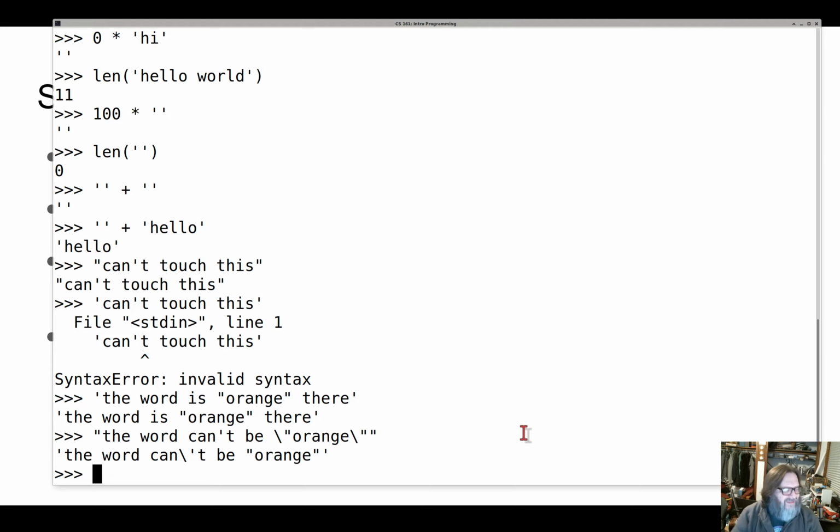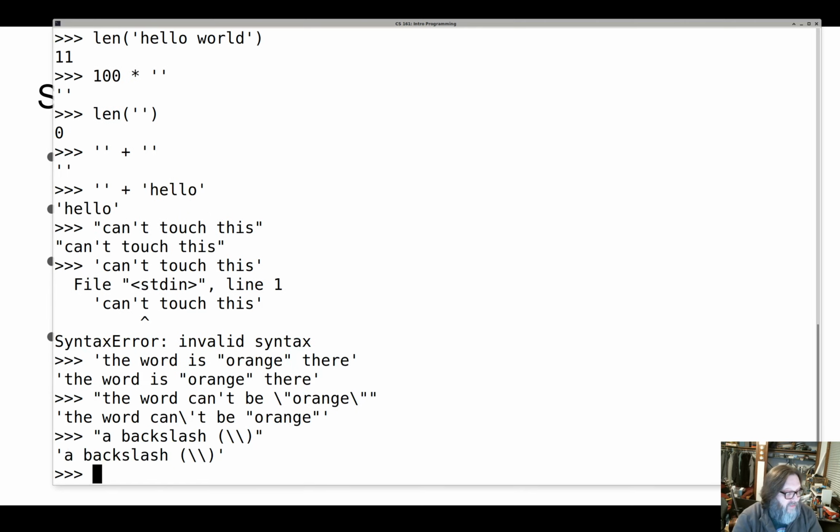What if I want to put a backslash in a string? If I write something like a backslash, but wait a minute, that backslash says treat the next thing specially, and I don't know what that's going to do here, right? What if I want to write backslash double quote? Well, okay, we have that case covered too. It turns out that two backslashes means a single backslash character. Treat the next character as a literal backslash character. So now we can write that, and it prints it the same way we saw it.